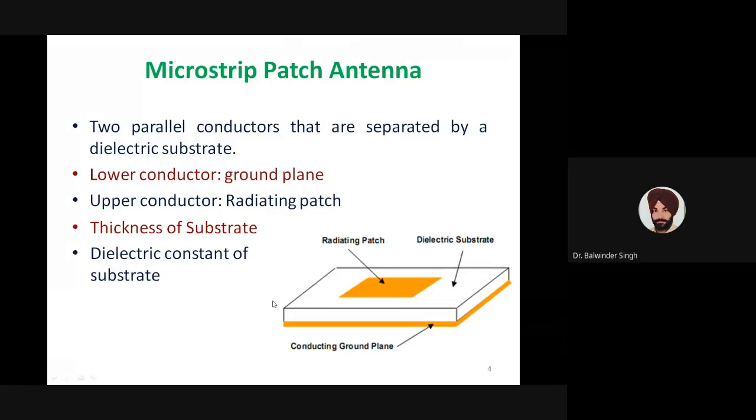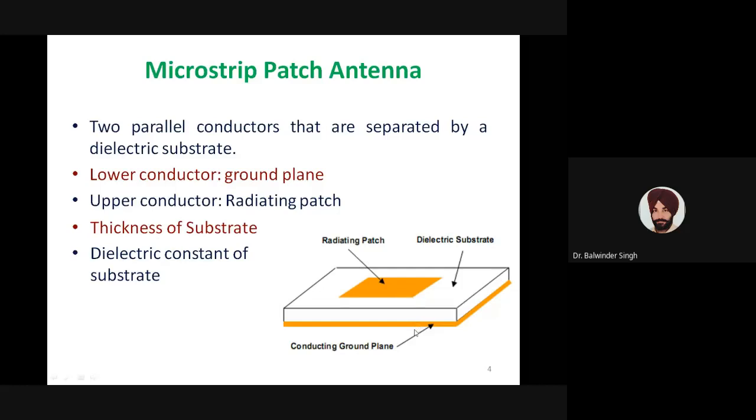In this assembly we have two conducting plates. The conducting plate at the bottom is called the ground plane. The thickness of these conducting plates is very small, so we call this a microstrip. The bottom conducting plate is known as the ground plane, and the upper conducting plate is called the radiating patch.